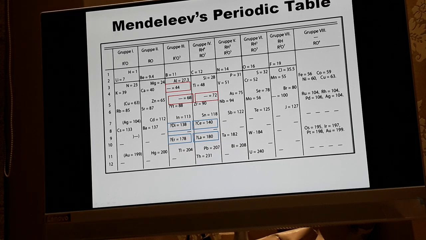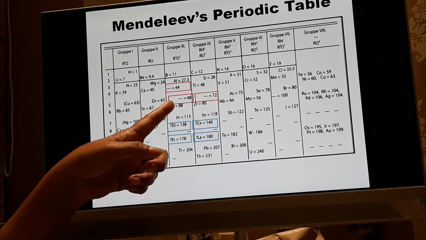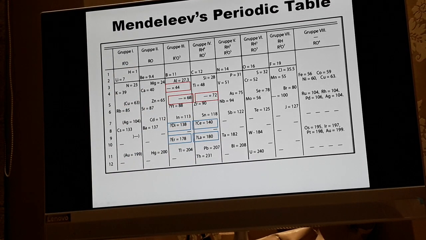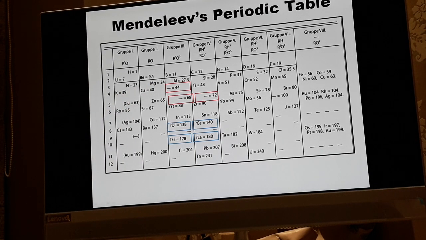But if you have a close look at the table in your textbook, you will see there are dots at certain places. I have highlighted that here. There are blanks over here, at 1, 2 and 3 places. So you must be wondering that there are only numbers there, but there are no names of the elements. Why is it so?